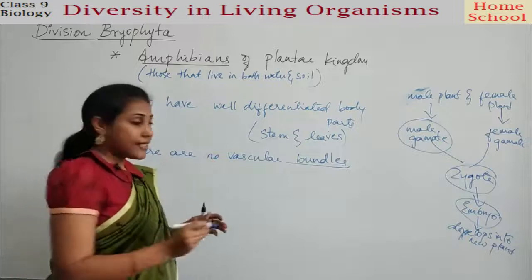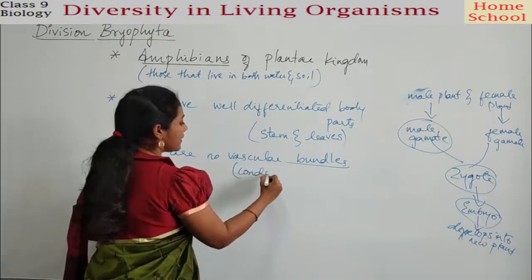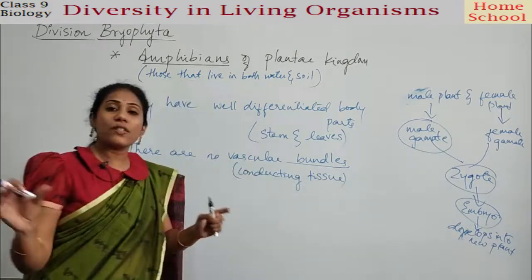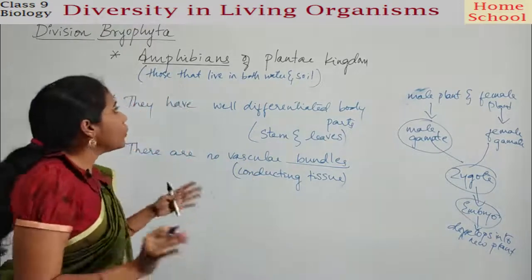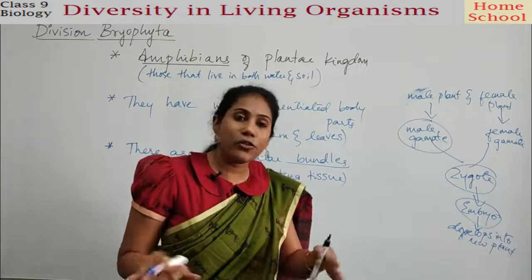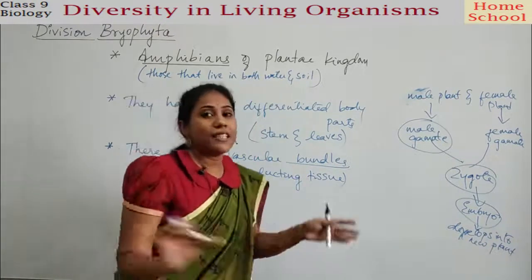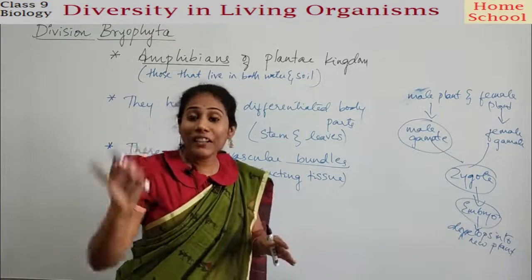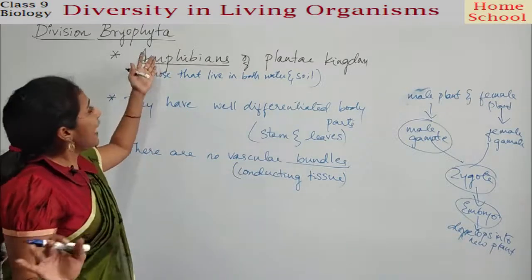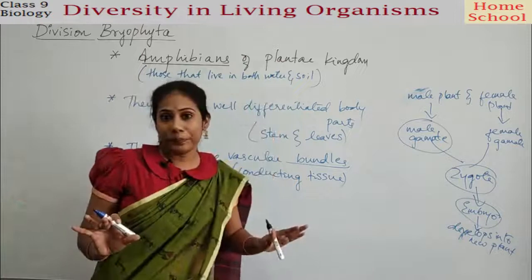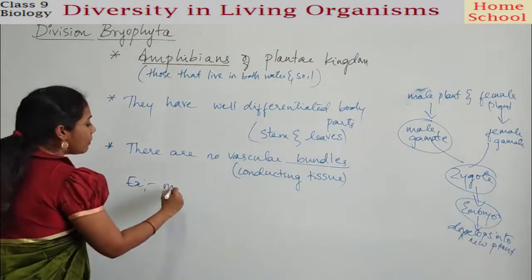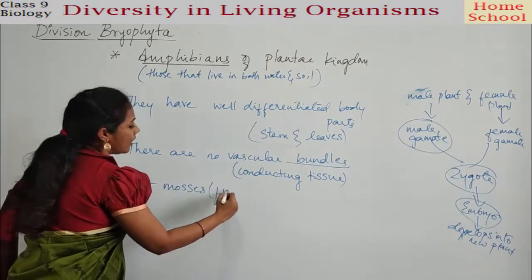Vascular bundles, in the sense, conducting tissues, isn't it? Say there are no specialized tissues to carry water as well as food. So that's the reason they want to be under water also, because there is nothing to carry water from roots to leaves. So they want water, so they live in both water as well as on land for their survival and for their reproduction also, right? So that's the reason they are famously called amphibians of the plant kingdom. Clear? Fine. And the best examples here are mosses, that is Funaria.